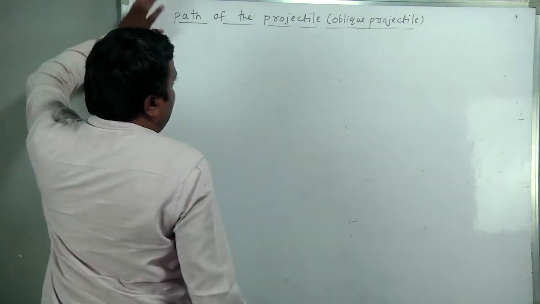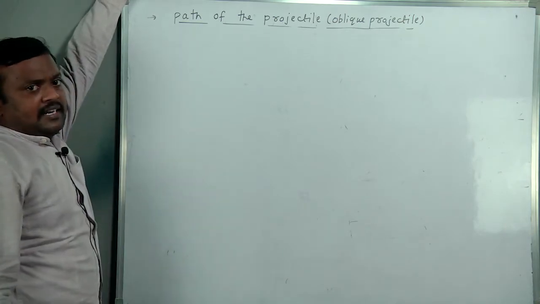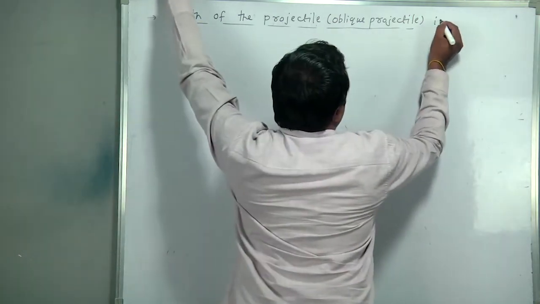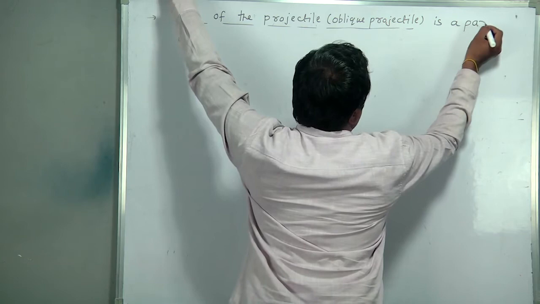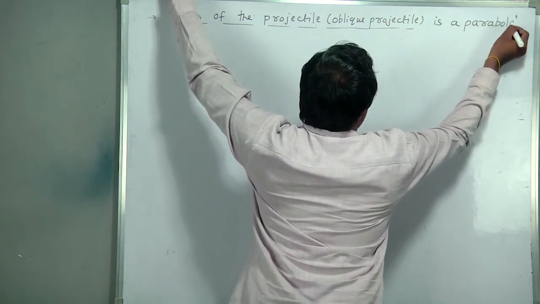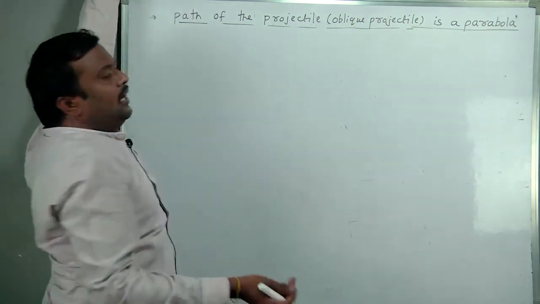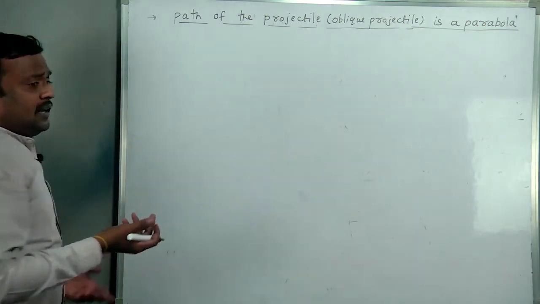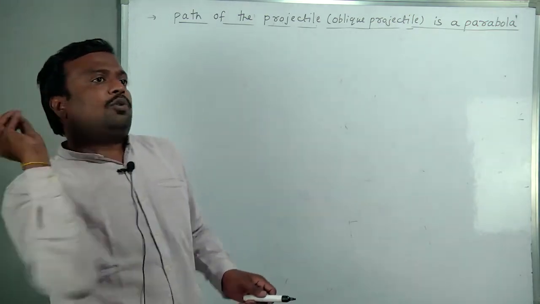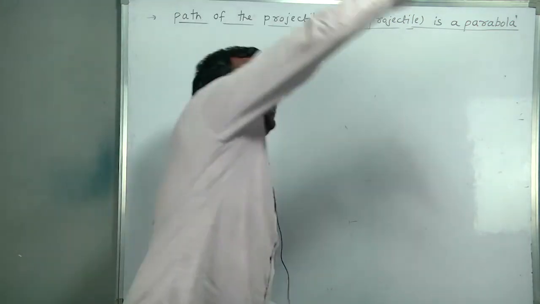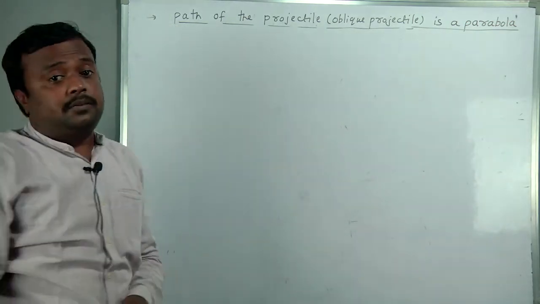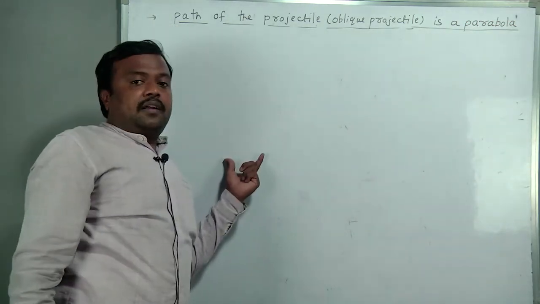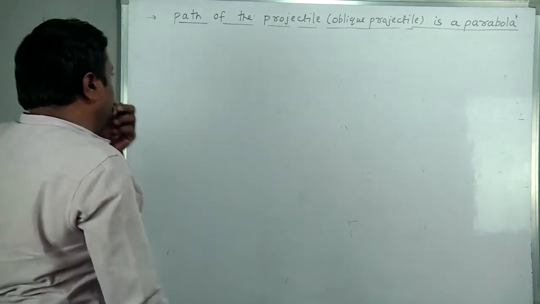That path is a parabola. Theoretically, the path of the projectile is a parabola, which we should derive. How can we say the path is a parabola? Physically, we can see that if a ball is thrown like this, it travels like this and falls on the ground. But mathematically also, we will derive an equation.